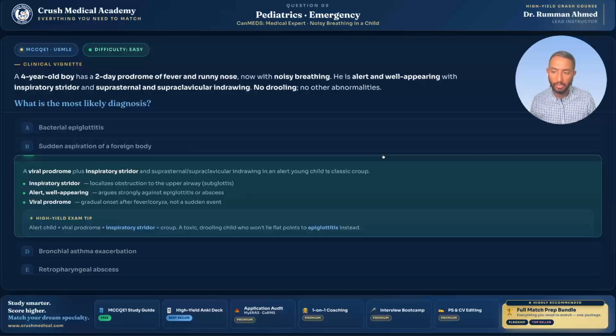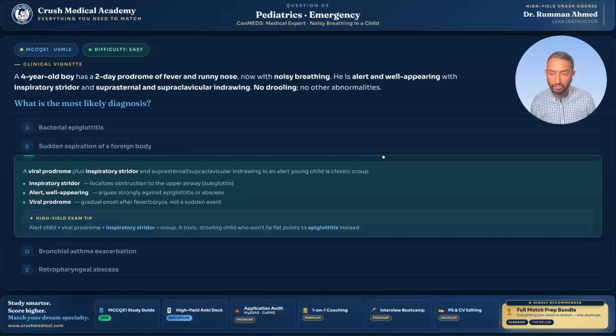So again, a few high yield bullets to keep in the back of your mind. Inspiratory stridor for croup, you're going to see this. And why? It's because you get obstruction in the upper airway, right? So the subglottis region. Specifically, the subglottis is where the obstruction is, and that's why you get this inspiratory stridor.